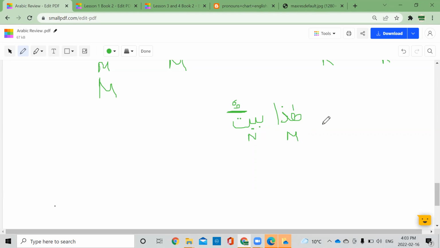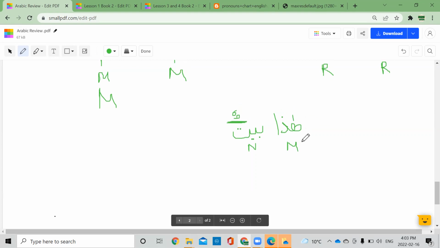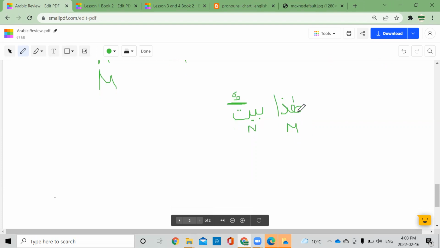So does this make it a jumla or a murakkab? A murakkab. Think again. Jumla? Jumla. Correct. So this is a jumla. Why? Because one is ma'rifa, the other is nakira, right? So this word here, which is ma'rifa, is called the mubtada. And you know what this one is called?